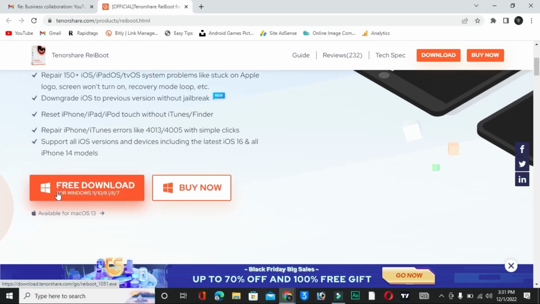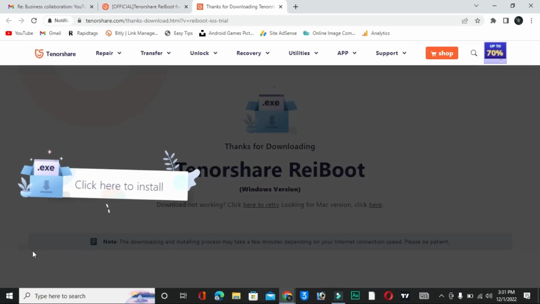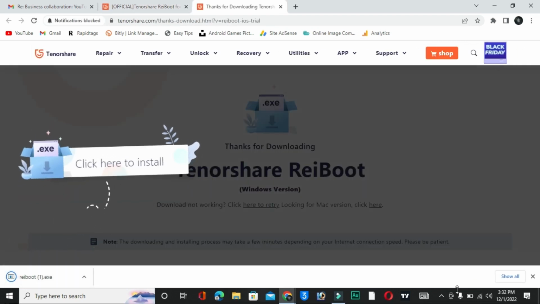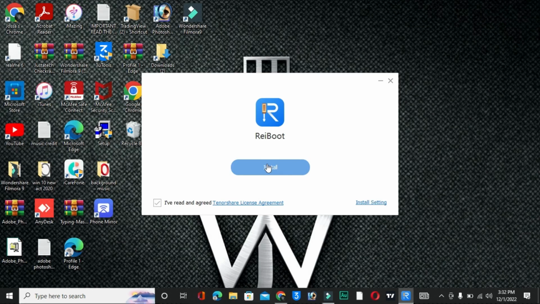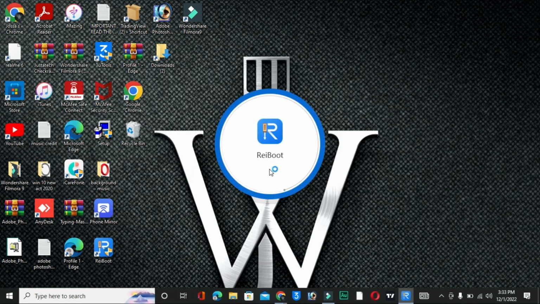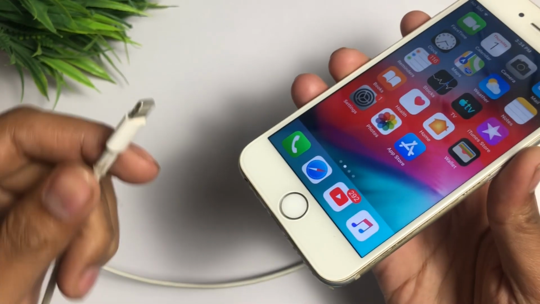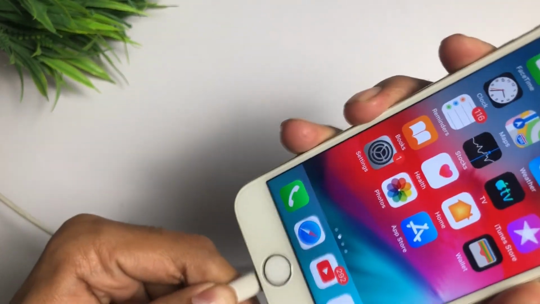Okay, so now I will show you how you have to use it. Firstly I will download it, so click on this free download and tap here. Now the download has started, and I will install it. Okay, so now click on the install button, and this is very easy to use guys. So I will launch this, and now guys you have to connect your iPhone with a lightning cable to your laptop or PC.